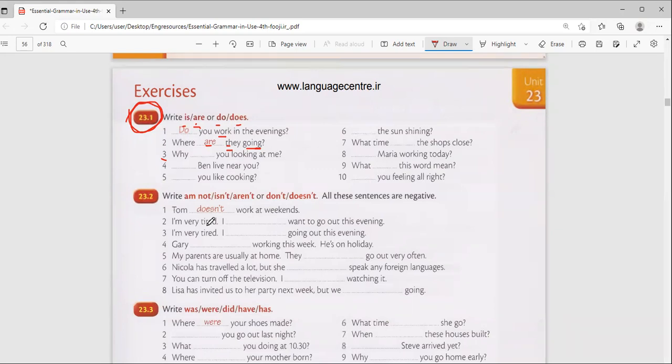Does you feeling all right? No, when you say feeling, it's because you are talking about somebody now. Are you feeling all right? Yes, are you feeling is okay, because it's now, it's only now. When talking about every day, like, do you feel okay when you come here every day, okay. But this one is now only. Are you feeling all right? It's only now, present situation.